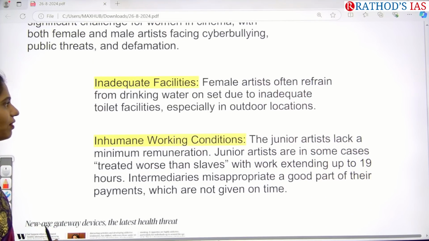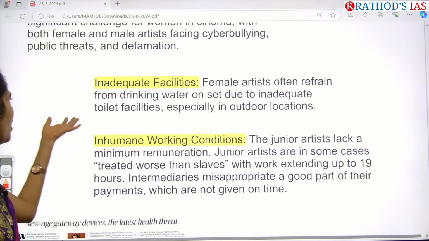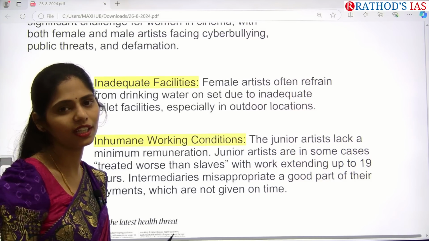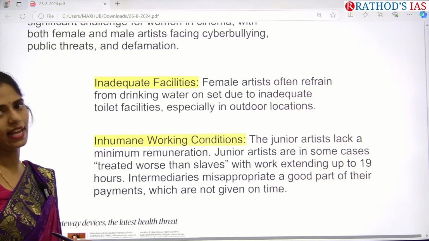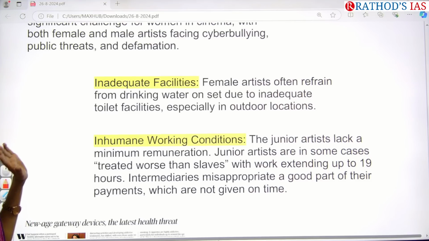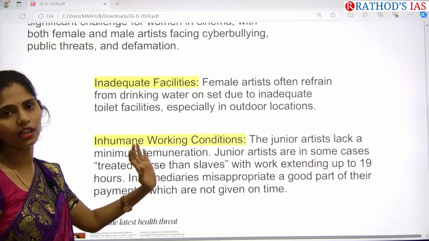And this one is even female artists, they often refrain from drinking water. They will not be drinking more water because they will not be having adequate toilet facilities as well. So this is also one important problem if they are going for outdoor locations.